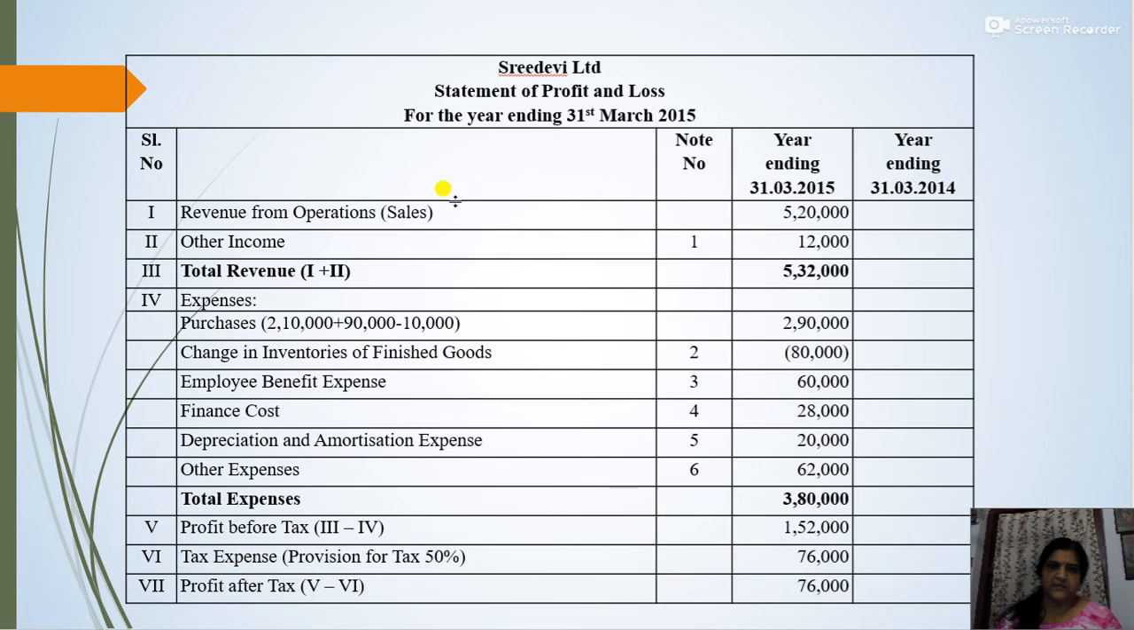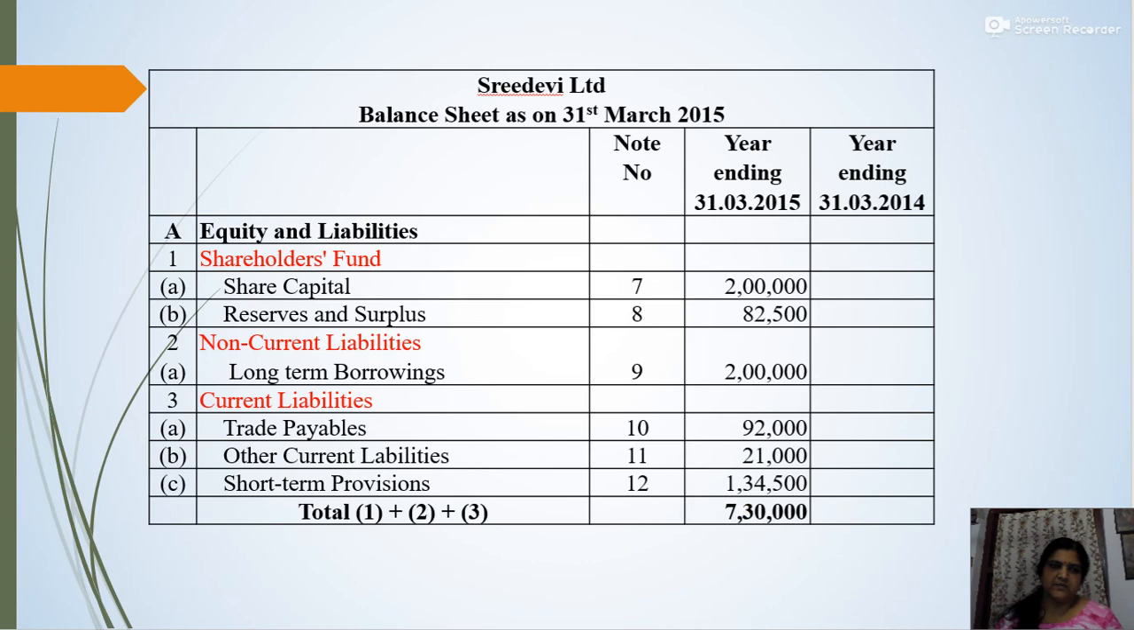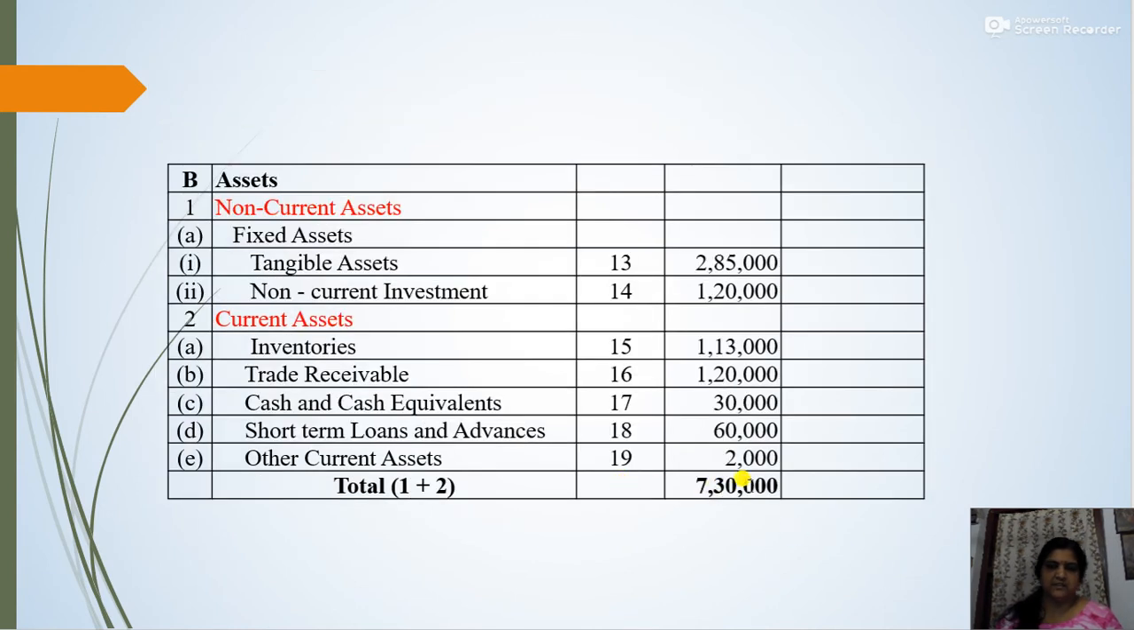So first is the statement of profit and loss. Total profit is 1,52,000. Then expense provision for taxation 76,000, and the net profit, that is profit after tax, 76,000. Then the balance sheet, liability side total 7,30,000 and assets 7,30,000. So the balance sheet total will be 7,30,000.